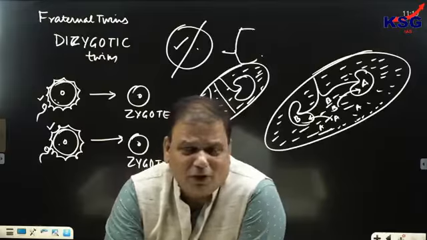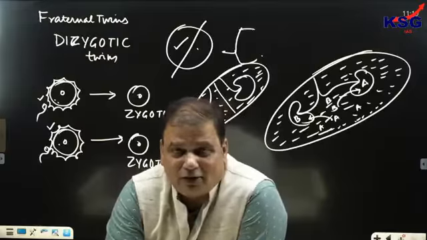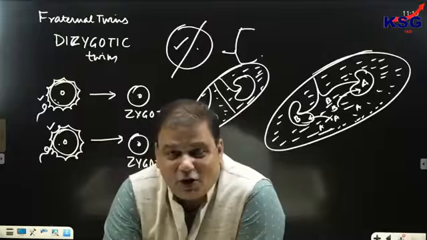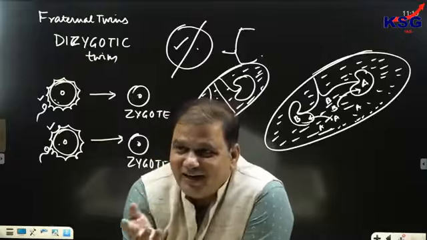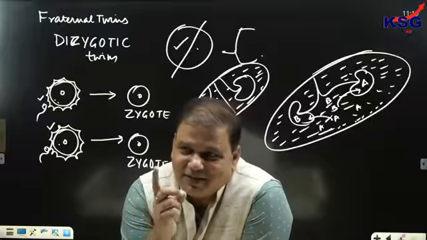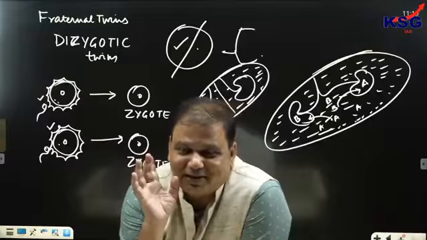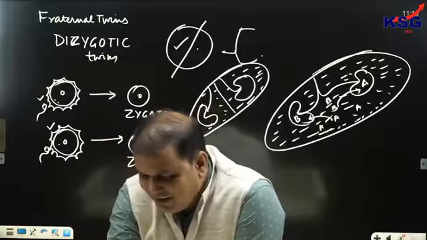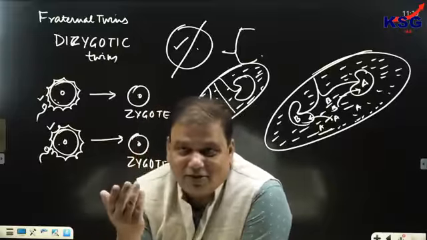It's not that boy and boy, or girl and girl cannot take place. But in case of identical twins, it would always be the same sex, because fertilization has already taken place, and only zygote division takes place after that. Clear? And Subham, it's not that fraternal twins cannot be boys and boys.